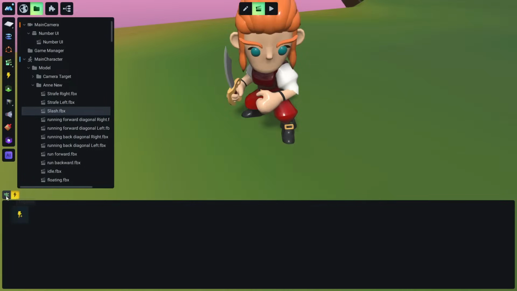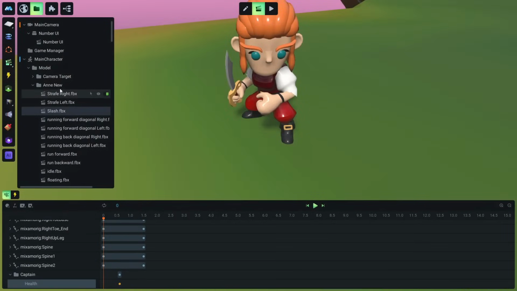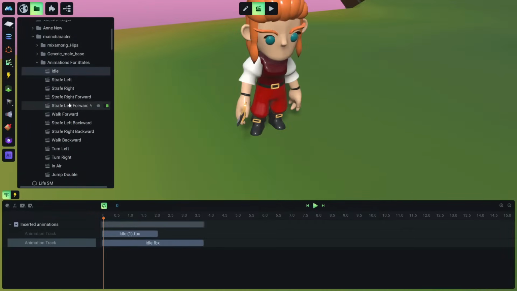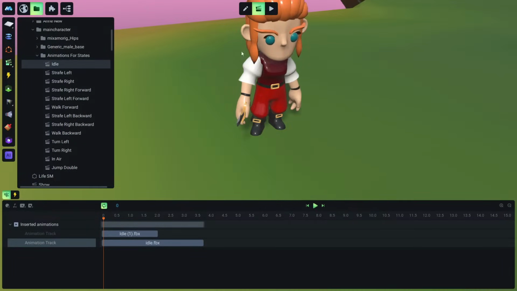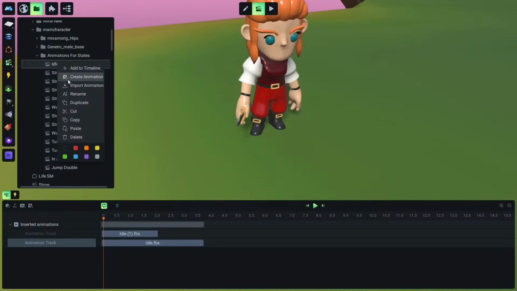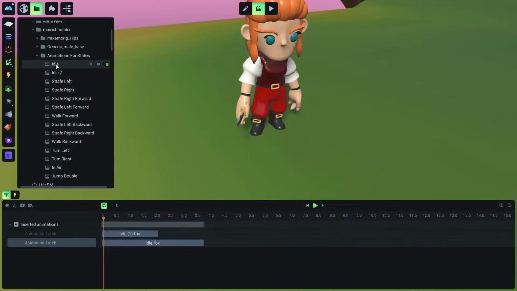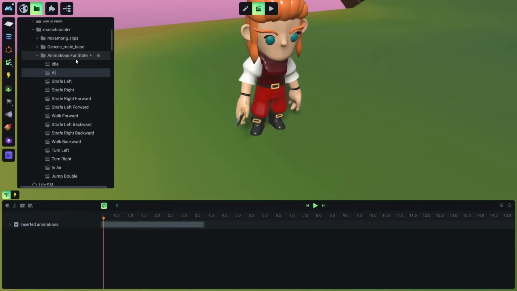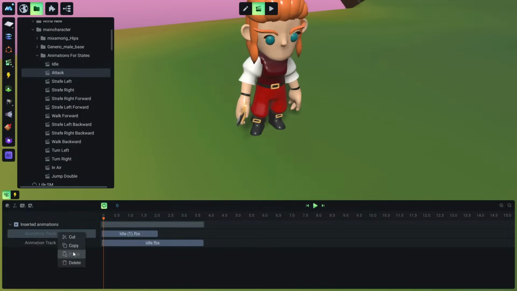Now this animation doesn't have any triggers. Okay. And as I said before, this is a more advanced state machine, so we need to sneak a little bit in more advanced stuff here. So let's go to idle. Remember, this is not the model animation, this is the state animation. Okay, and it plays when our character is on idle, and I'm going to duplicate this. Okay, it's the same again, and I'm going to rename this to attack.